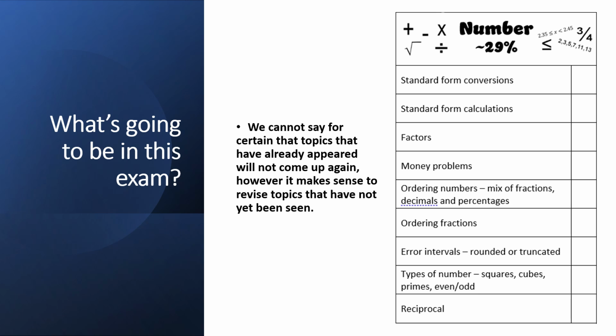This list isn't as long as the ratio and proportion one, so maybe we might see more of these from this list. But also, I'd say on this list, these are more of the basic number skills, standard form something students often have lots of success with, and quite a lot of these are those basics. So if I was going to focus on anything from this list, it'd be those error intervals, making sure I know that if the question says a number has been rounded to one decimal place to give 3.6, I can write an error interval that says 3.55 is less than the number, which is less than 3.65. Being able to complete that is probably where I would focus most in this section.